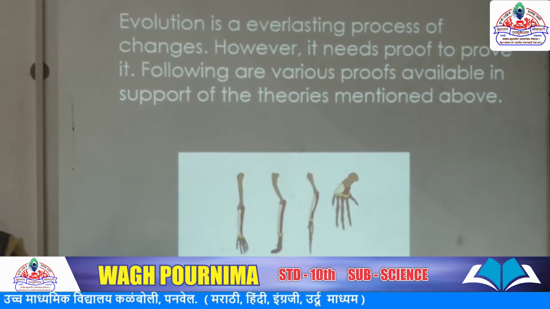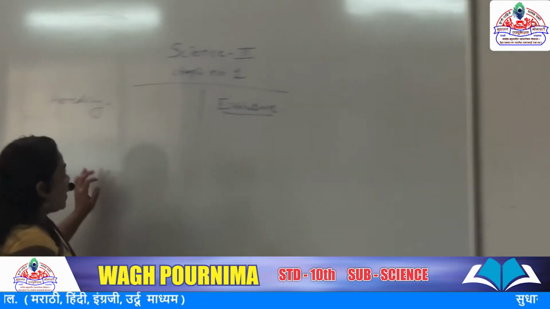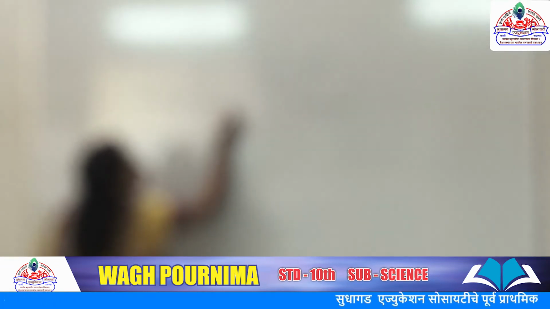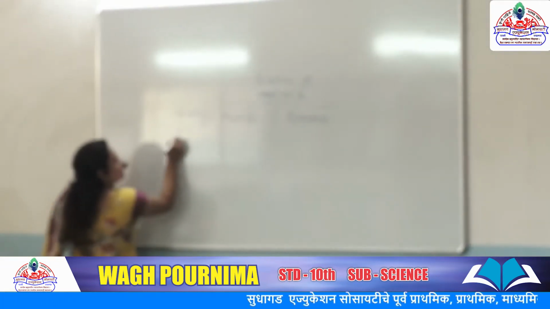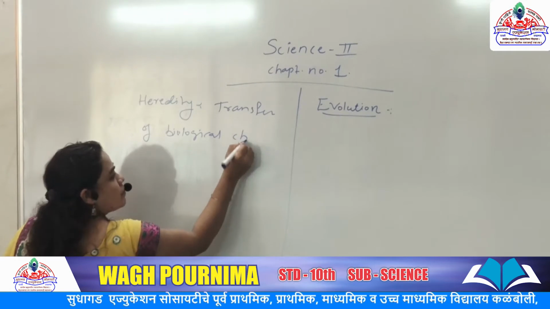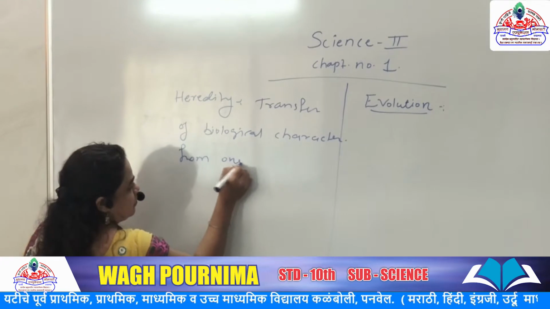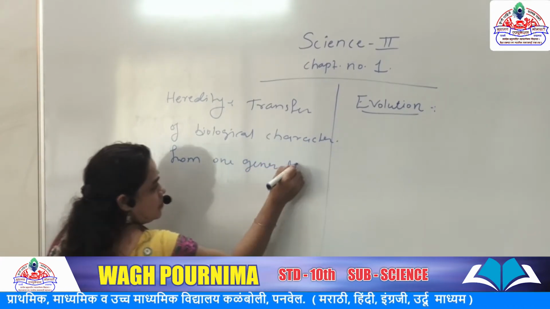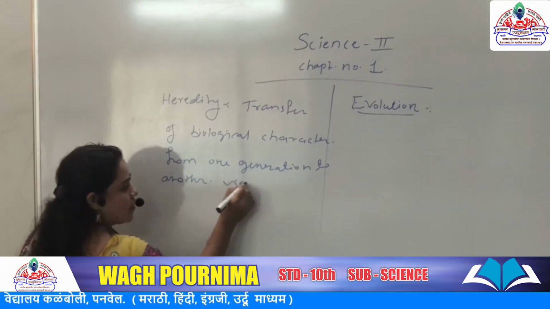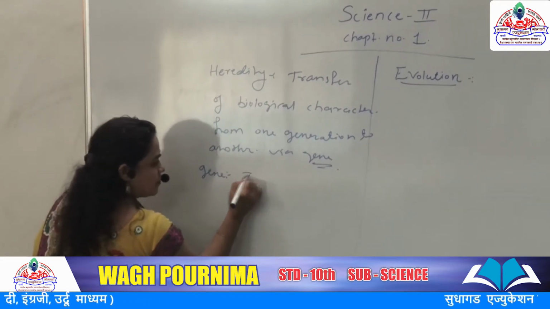Last lecture I already explained evolution, but this topic I will explain again with the help of a diagram. Let's observe this process. First I explain heredity. It means transfer of biological characteristics from one generation to another via genes. Here the gene is the main and basic functional unit of heredity.